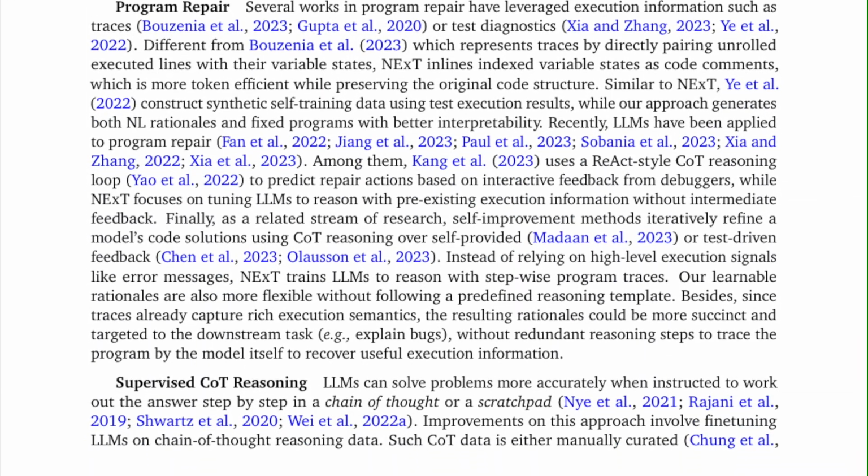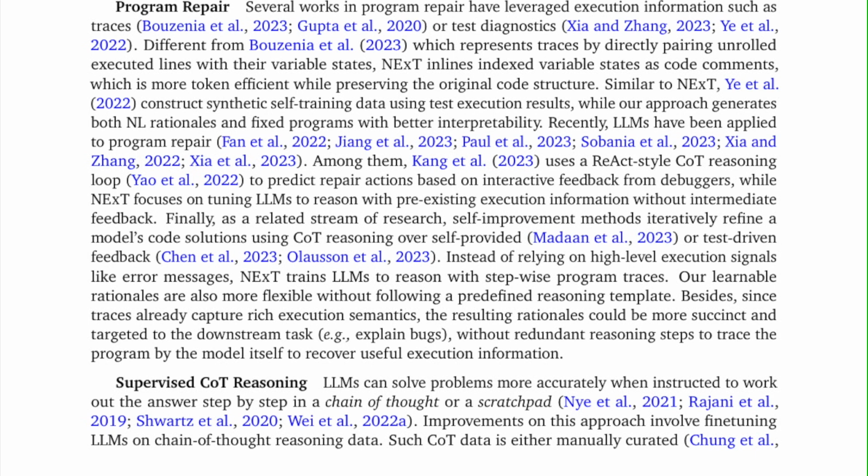Program repair. Several works in program repair have leveraged execution information such as traces or test diagnostics. Different from a prior study which represents traces by directly pairing unrolled executed lines with their variable states, NExT inlines indexed variable states as code comments, which is more token efficient while preserving the original code structure.